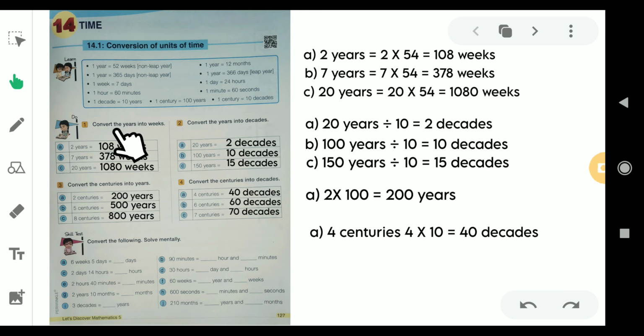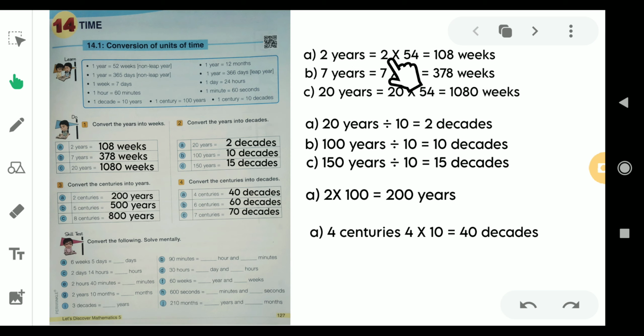The first one is convert the years into weeks. Here we are converting from years to weeks, which means bigger to smaller units, so we have to multiply. 1 year equals 54 weeks.